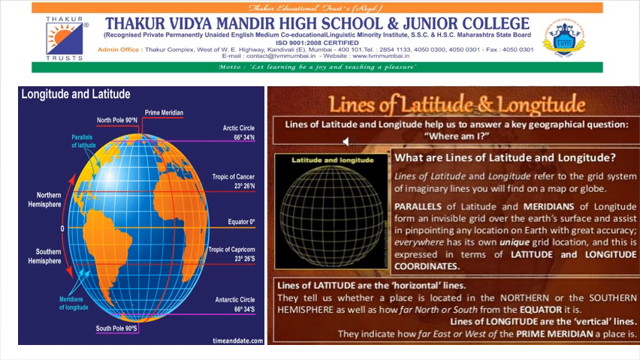Lines of latitude are the horizontal lines. They tell us whether a place is located in the northern hemisphere or the southern hemisphere, as well as how far north or south from the equator it is. Lines of longitude are the vertical lines. They indicate how far east or west of the prime meridian a place is.